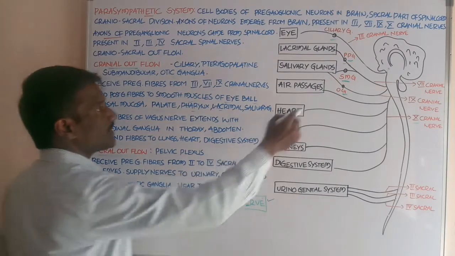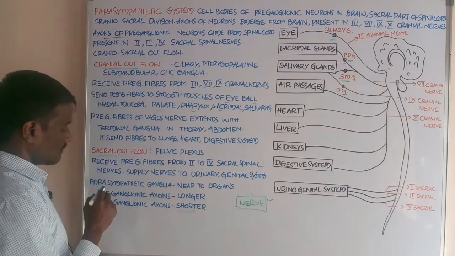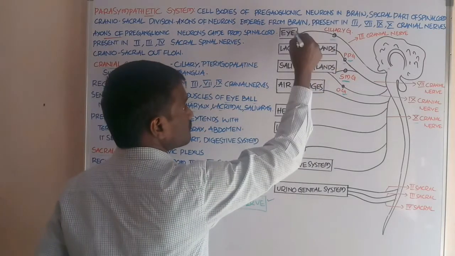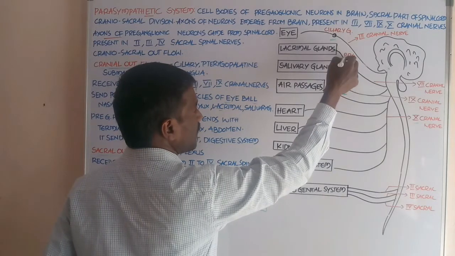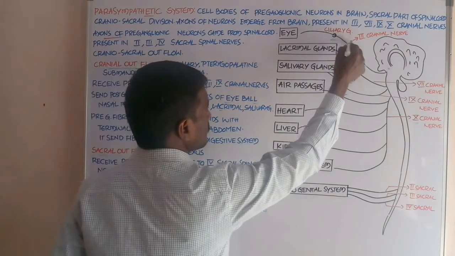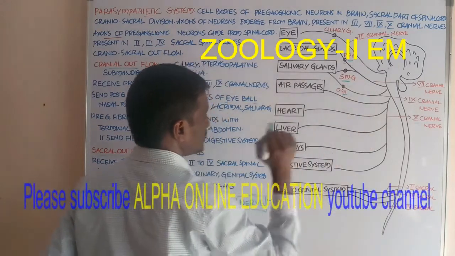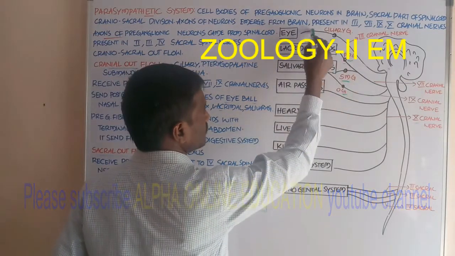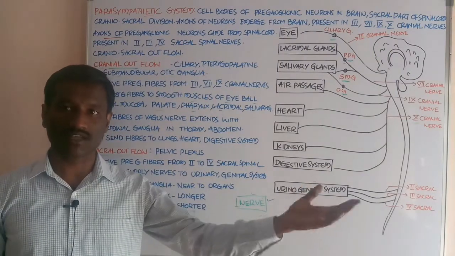Students, these ganglia include the terminal ganglia. These are parasympathetic ganglia near the organs, adjacent to the body organs. The preganglionic axons are longer in this system, and the postganglionic axons are shorter. Okay, students, this is the entire parasympathetic system.